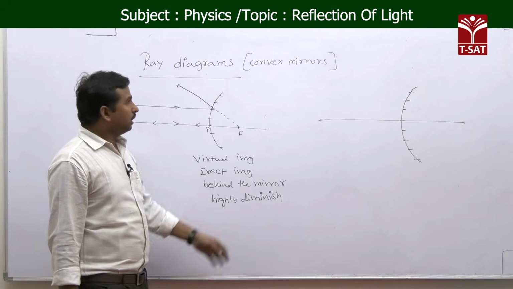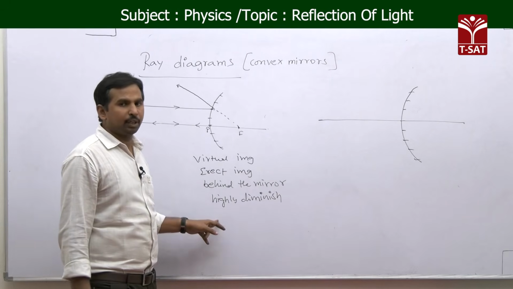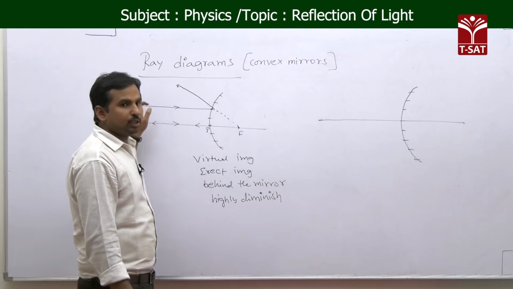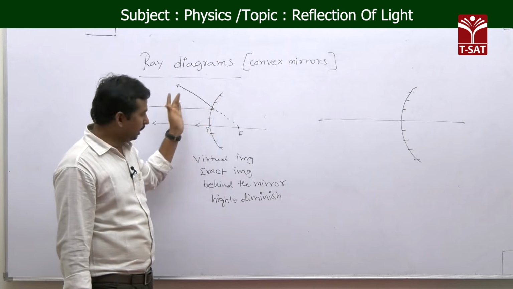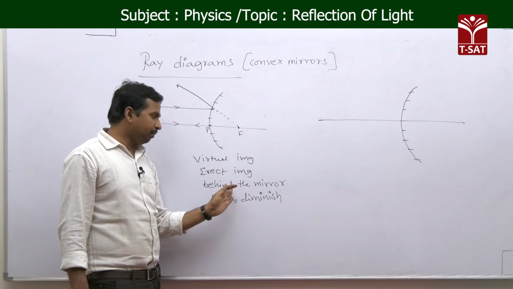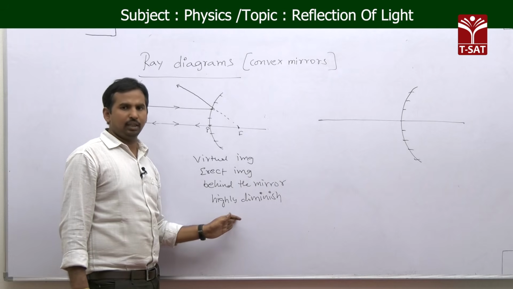Okay. Now, these are the image characteristics formed by our convex mirror. When the object is placed at infinity, which appears like a parallel beam here, after reflection it forms a virtual, erect image behind the mirror which is highly diminished.